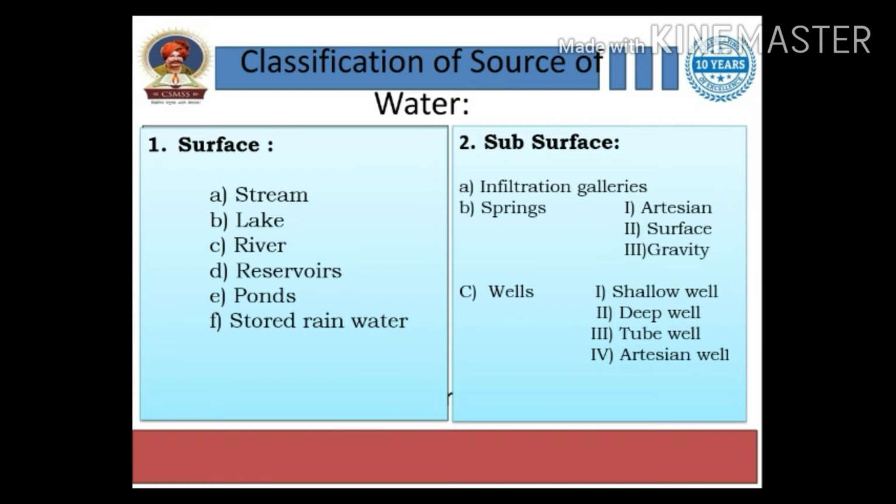They are not surface water sources. Most people get confused on this point and think wells are surface water sources. No, wells are subsurface water sources, and wells are again classified into four types: shallow well, deep well, tube well and artesian well. We will see it in the next slide.